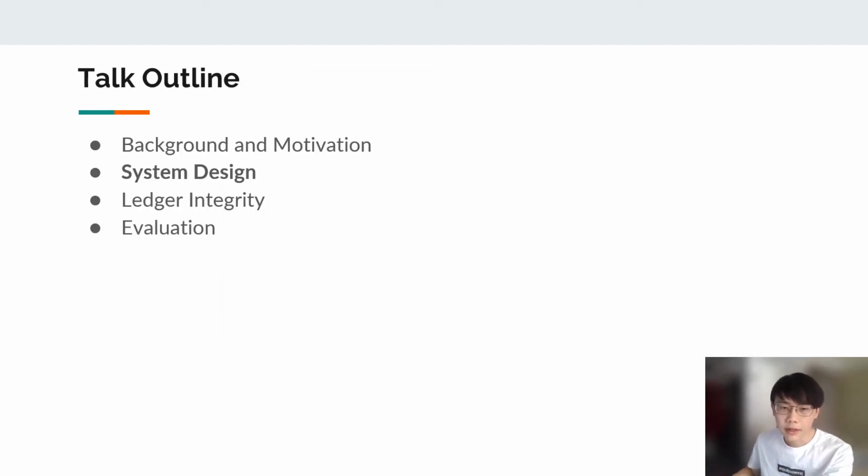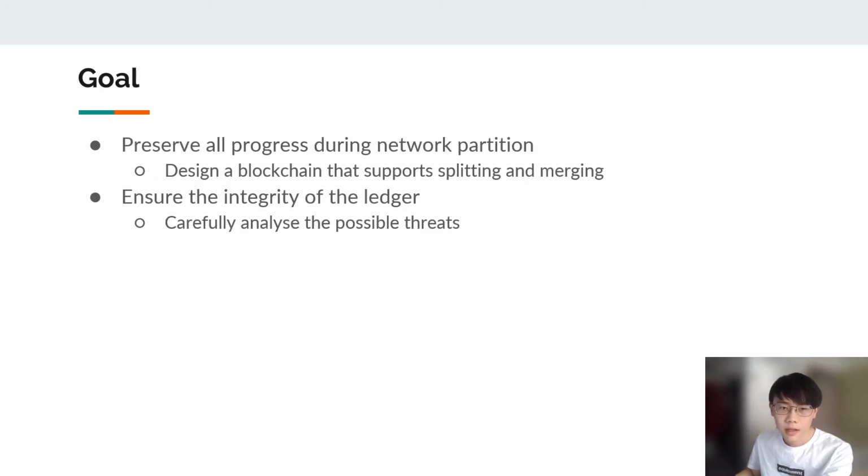Now we will talk about the system design of PeloPartition. The goal of our system is to preserve all progress during a network partition. It is done by designing a blockchain that supports splitting and merging. It also needs to ensure the integrity of the ledger. For example, make sure that there is no conflicting transactions. We carefully analyze the new threat introduced by our new design and provide solutions to them.